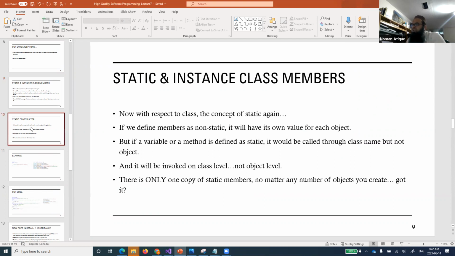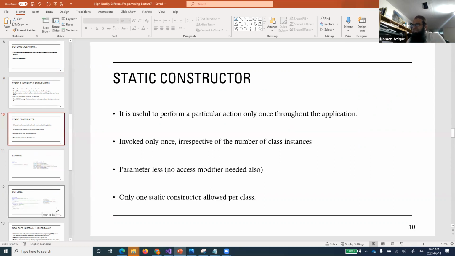Now, out of those static things, one thing we'll see in our example is the static constructor. There are constructors that are also static. We have discussed many shapes of constructors. Let's talk about a few of them. We have talked about the default constructor, and I want you to chime in and let me know what you understand from a default constructor. Then we talked about the parameterized constructor, and now we are talking about a static constructor.